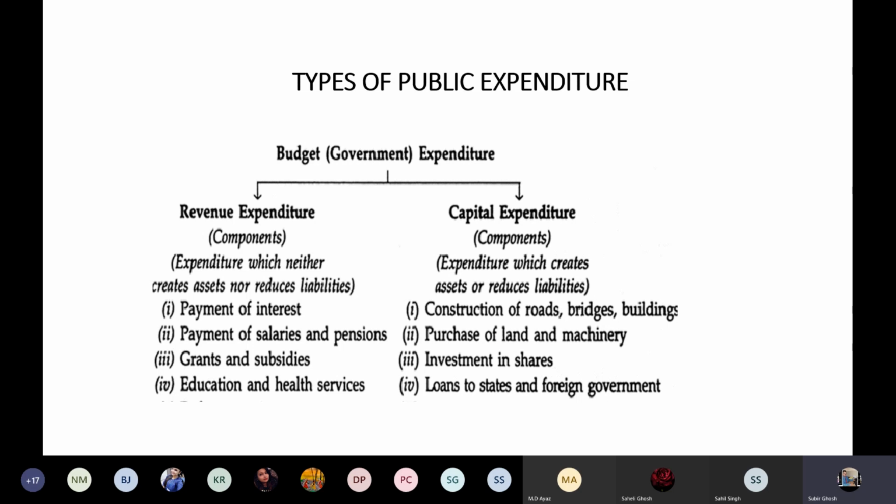So here the main categorization, or the main difference in nature between those two heads of expenditures made by the government: in case of revenue expenditure, the government is not getting any return. Those are nothing but the expenditure only.